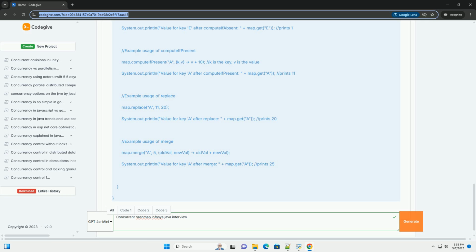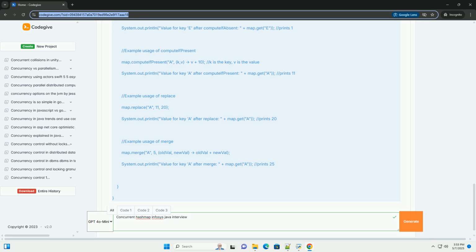Tips for the interview. Understand the trade-offs. Be aware of the advantages and disadvantages of ConcurrentHashMap compared to other map implementations. Know the Java version. Be aware that the implementation details of ConcurrentHashMap changed significantly in Java 8. Mentioning this shows that you are up to date with the latest developments. Focus on practical usage. Be prepared to discuss real-world scenarios where ConcurrentHashMap is a good choice.